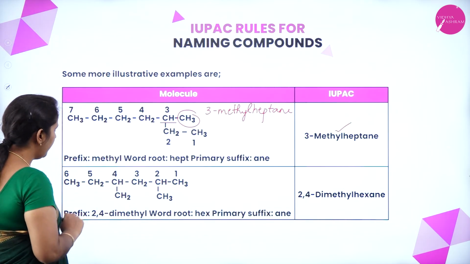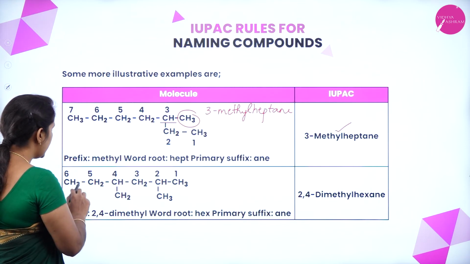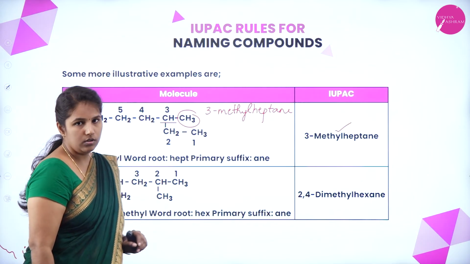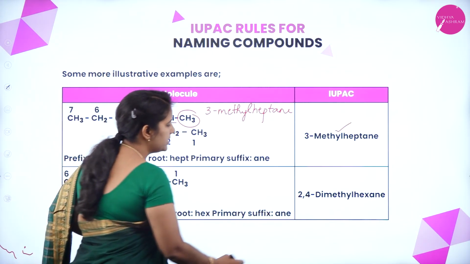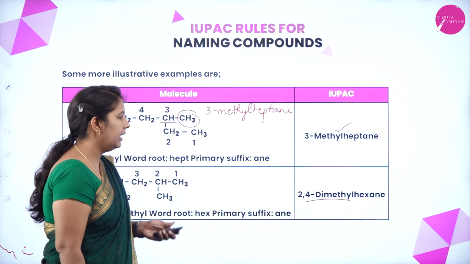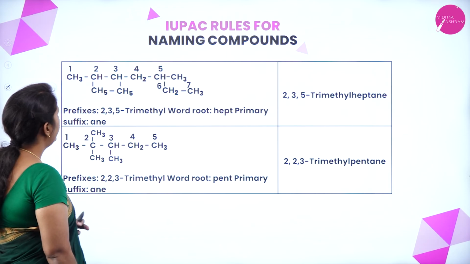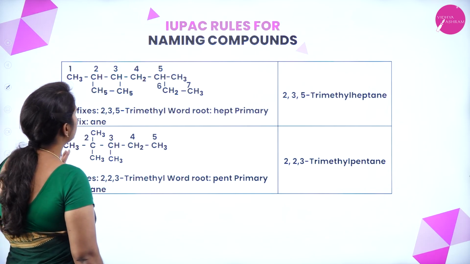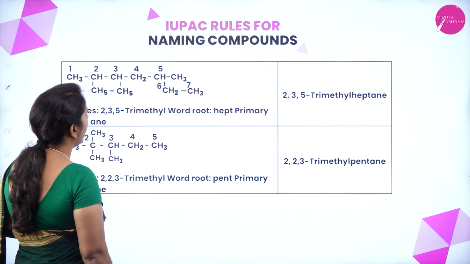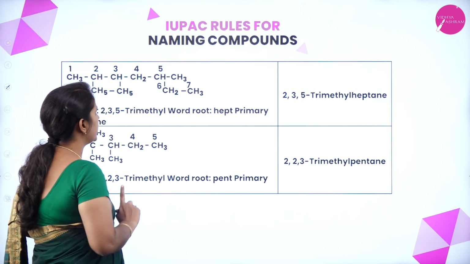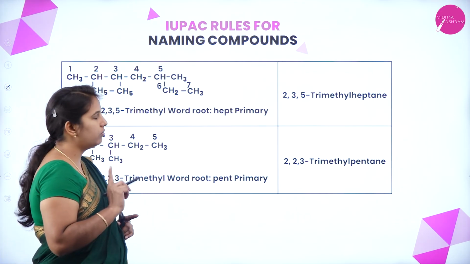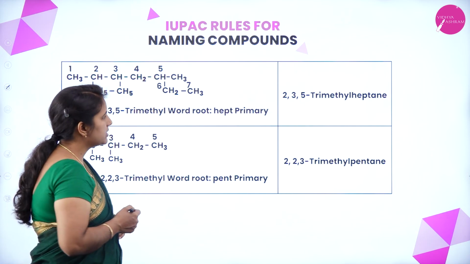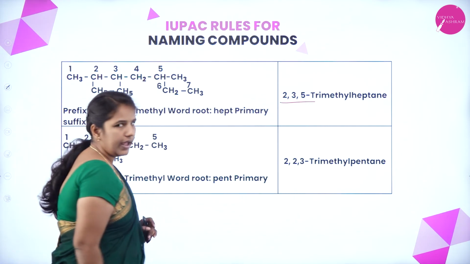Okay, now we have one more example, CH3, CH2, CH, CH3, CH2, CH and CH3, and we have a methyl substituent, and it should be named 2,2-dimethylhexane. Next, we have CH3, CH, CH and CH2, CH and CH3. Since we have substituent groups, including an ethyl group, that is C2H5, in such a situation, how to name this? It is named 2,3-trimethylheptane.